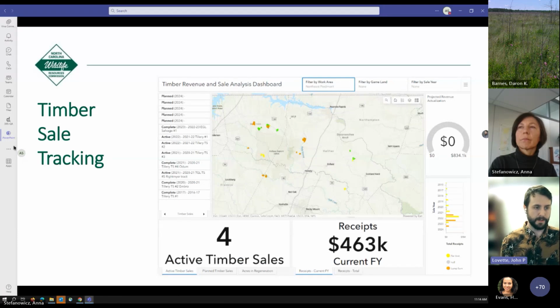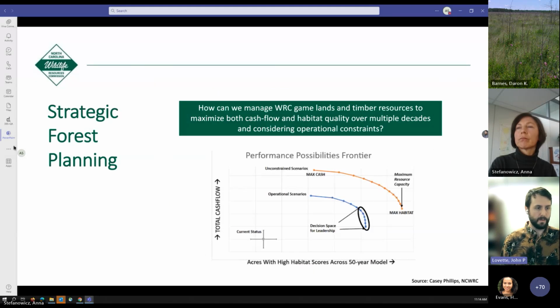We've developed a dashboard that our forestry staff and upper level management can use to keep track of timber revenues. In this example for the Northeast Piedmont, we can track receipts that are coming in from timber sales. When this screenshot was taken, there were 4 active timber sales in the Northeast Piedmont and over $400,000 of revenue from the current fiscal year. And we can use this kind of information for long-term planning and just to keep track of projects as they go. I'm missing a slide there, but that's okay.